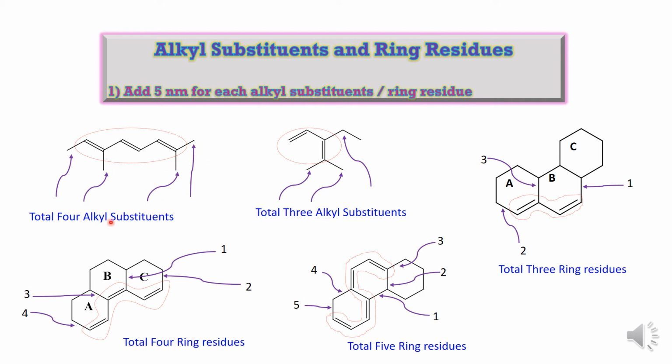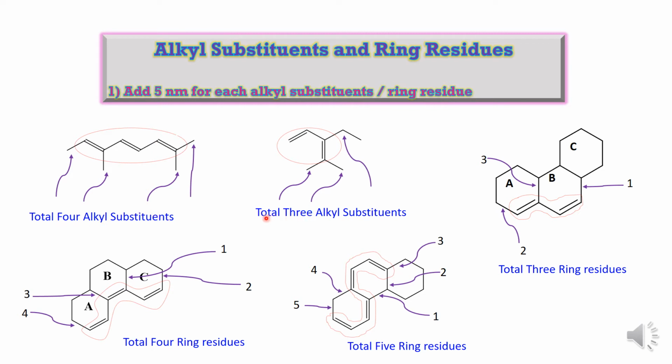So total four alkyl substituents means you have to add 4 into 5, that is 20 nanometer according to the Woodward-Fieser rules. For each alkyl substituent you have to add 5 nanometer. As there are total 4 alkyl substituents, you have to add 20 nanometer.